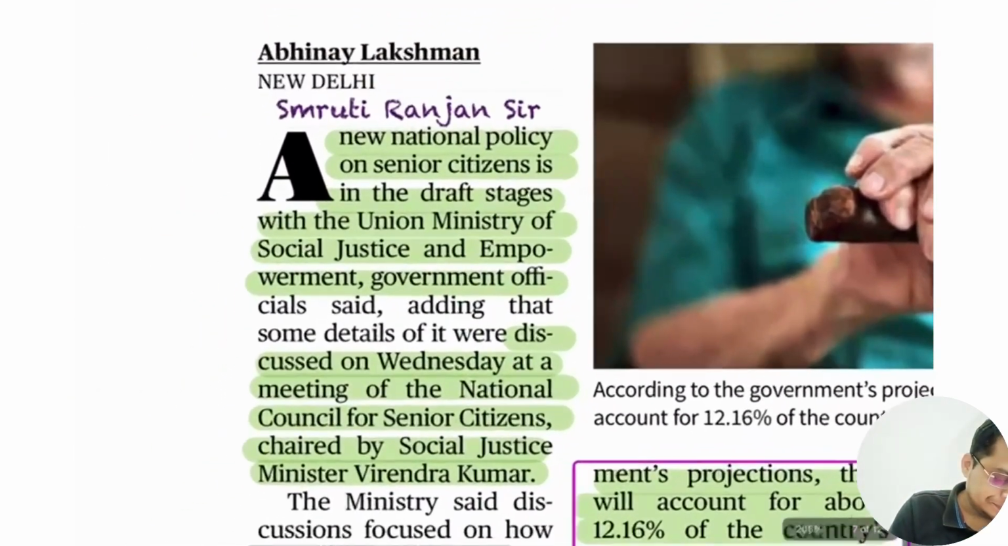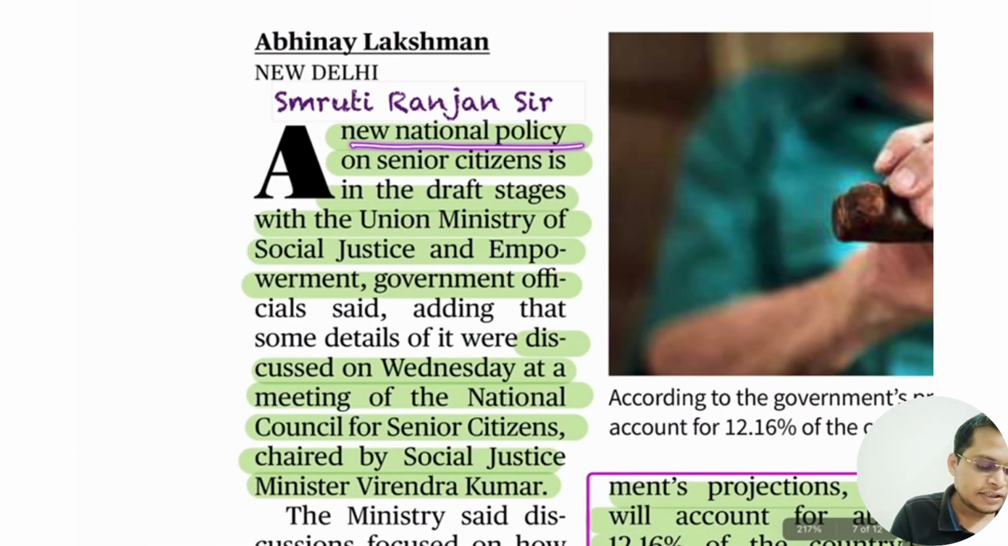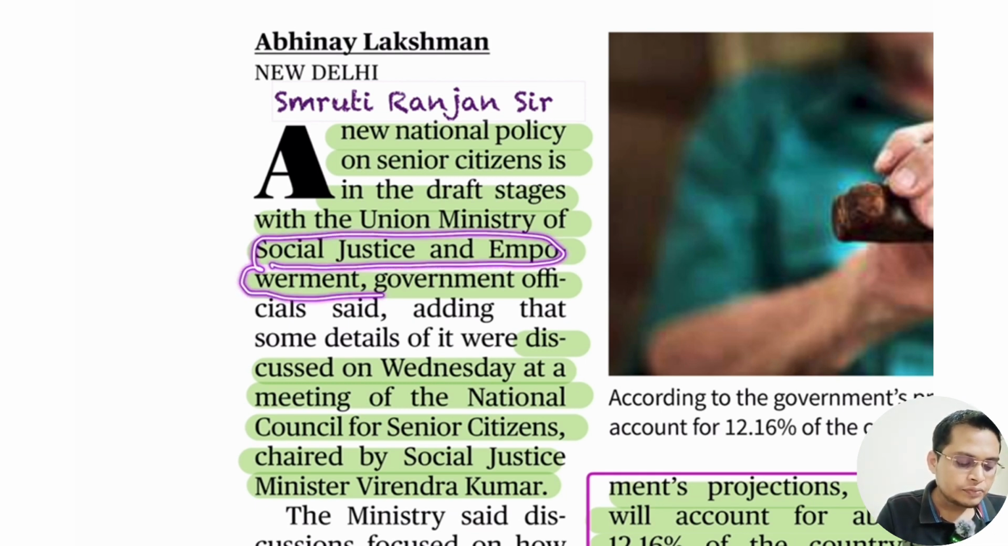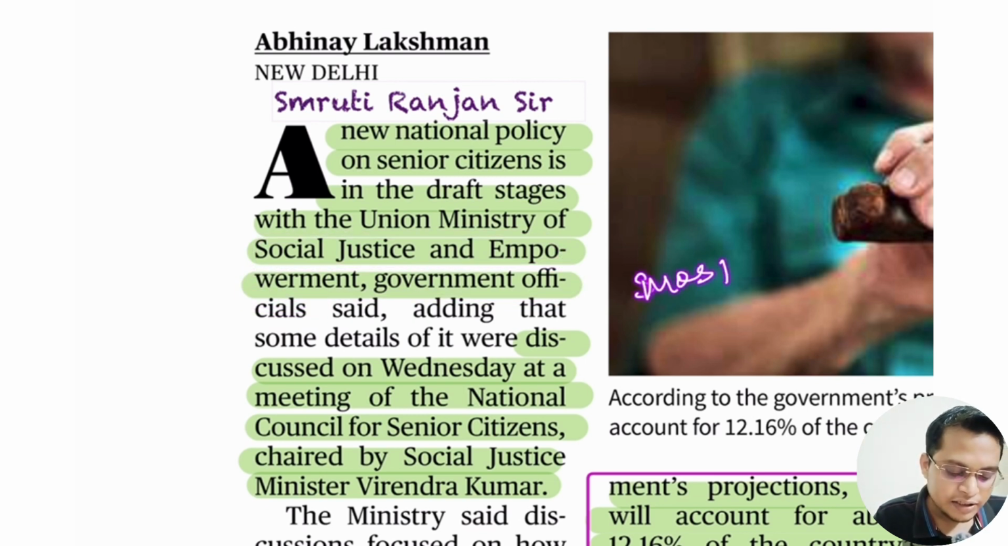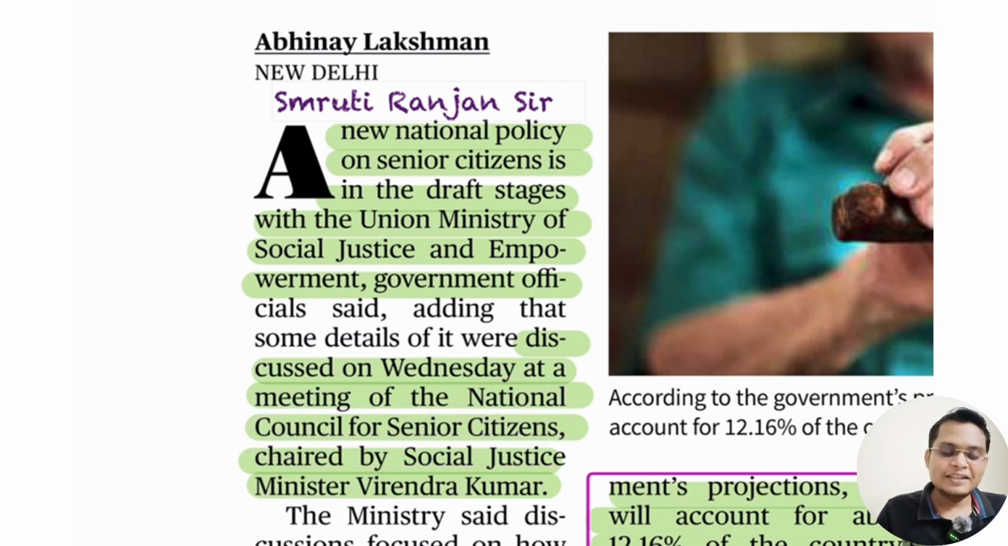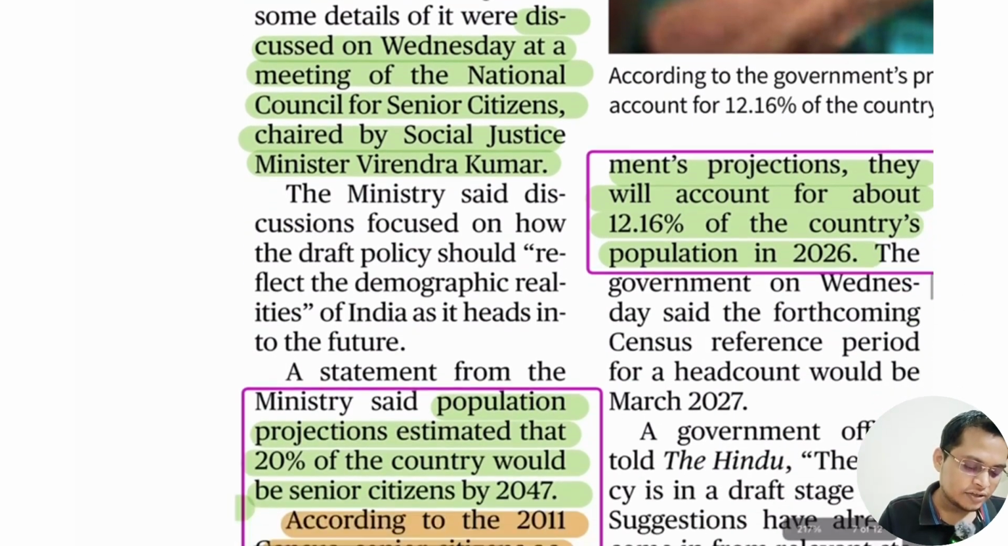A new national policy on senior citizens is in draft stage. This is what was said by our Union Ministry of Social Justice and Empowerment. You can see here the senior citizen comes under the Ministry of Social Justice and Empowerment, MoSJE. The discussion was on Wednesday at the meeting of the National Council for Senior Citizens, chaired by the Social Justice Minister. Okay, the Ministry said that discussion, so leave it, it is not that important.